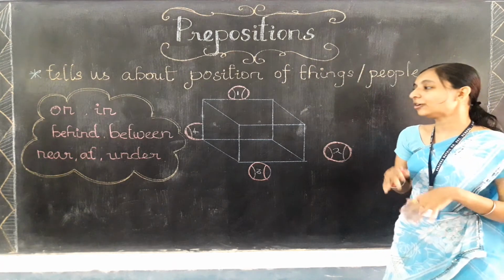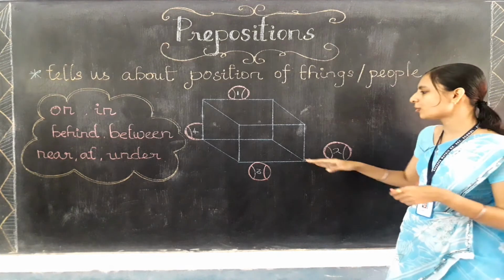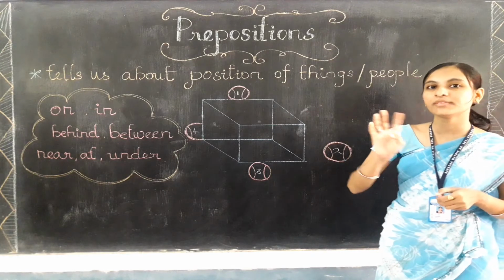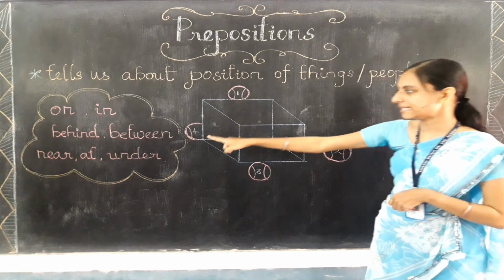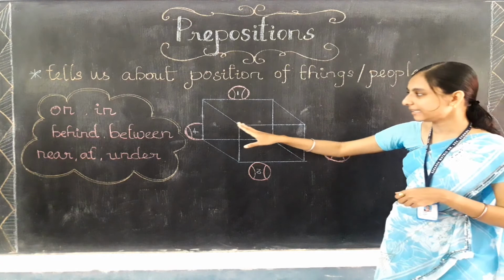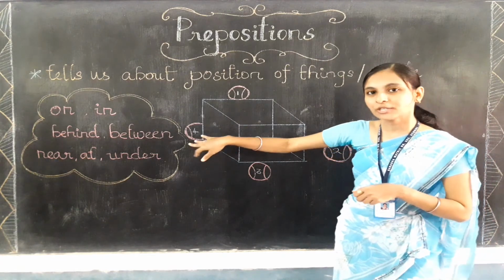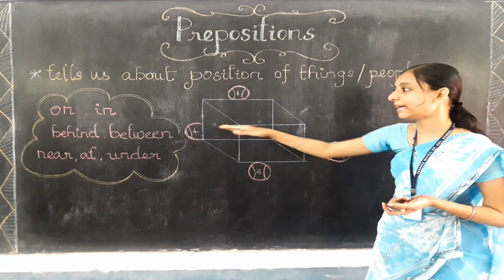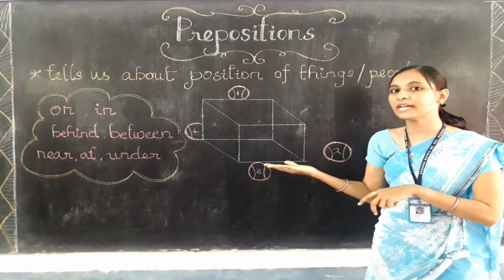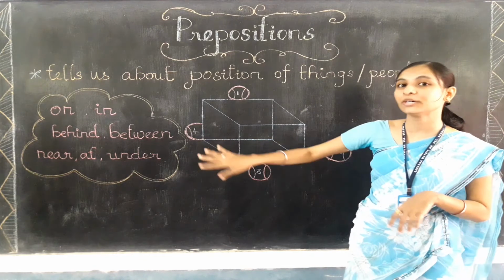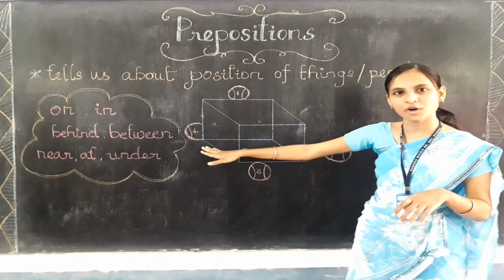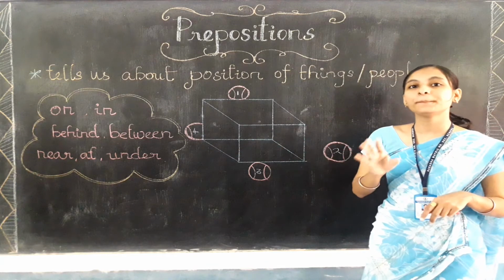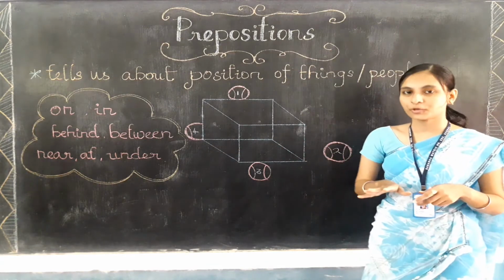So let's find out the ball number 4. We won't go for 3. Where is ball number 4? Can you find the ball which has number 4? Yes, it is here. We can see that it is in the back only, right? So how do we say? Ball number 4 is behind the box. Behind means pinnadi. The word behind tells us the position of this ball. So here the word behind stands for preposition.